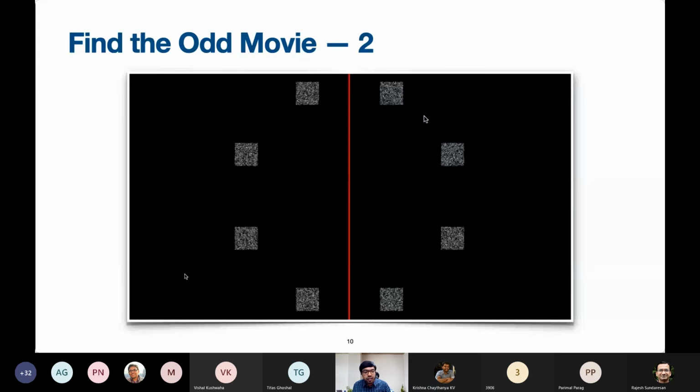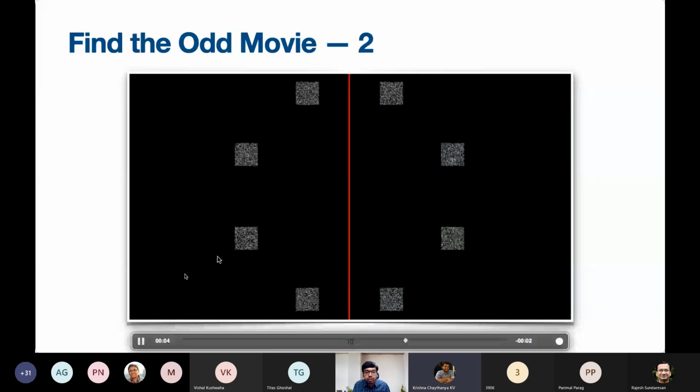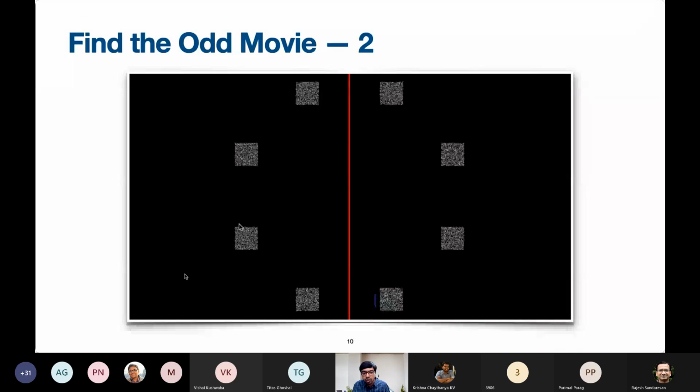Ready. Okay, so where's the odd movie? Left one, the third one from top. So this one. Okay, so it turns out it is wrong. It was actually this one, but that is good because I wanted an example for an error. So that's okay, Krishna. Thank you so much.